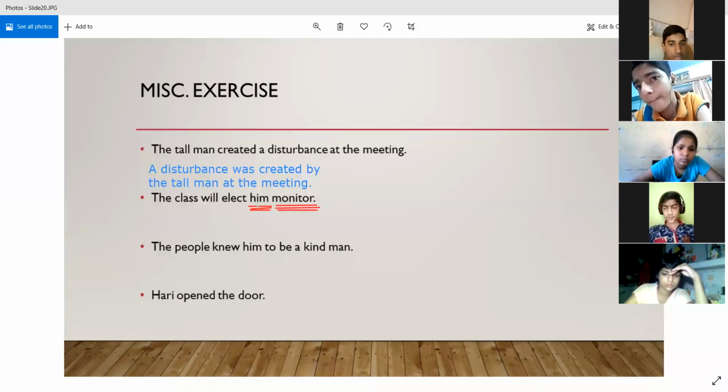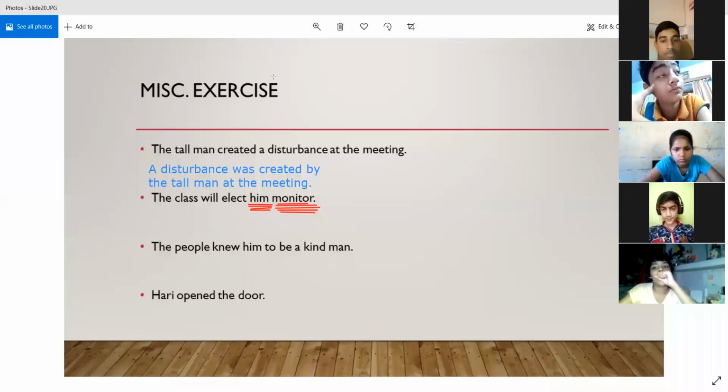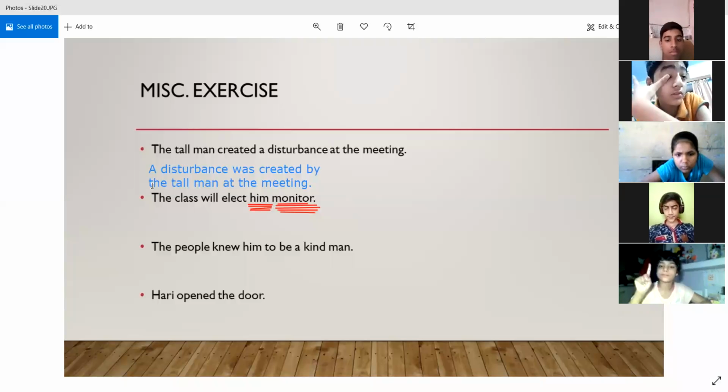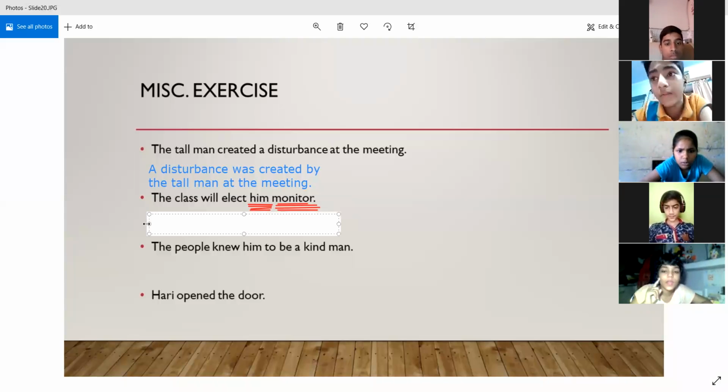So we will make him the subject in the passive voice and not the monitor. The actual object in this sentence is him and not monitor. Monitor is the object complement only. Him and monitor are the same person. So now we will convert it like this: He will be elected monitor by the class.